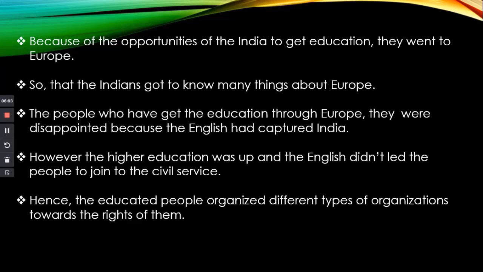However, when the higher education was over, the English didn't let the people join the civil service. That's one of the bad qualities of the British. They didn't let the people join the civil service, because if they joined, the British would have to pay them more salaries. So the English were very cunning, a group of cunning people.